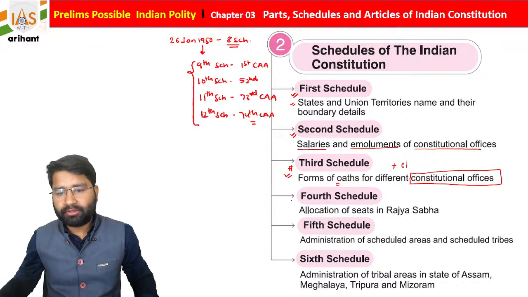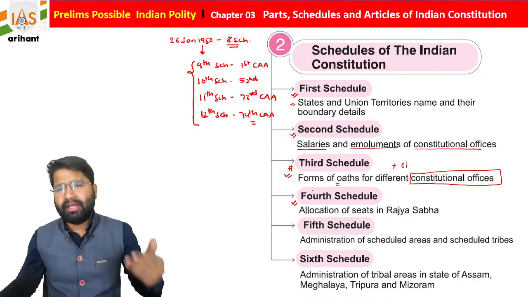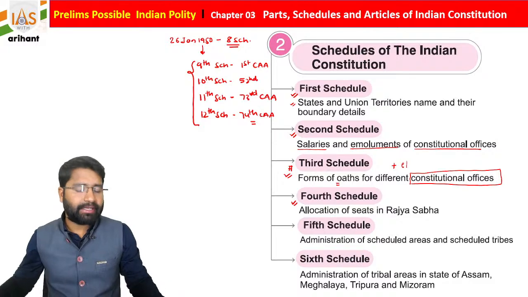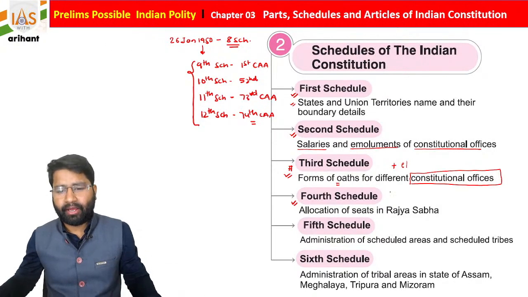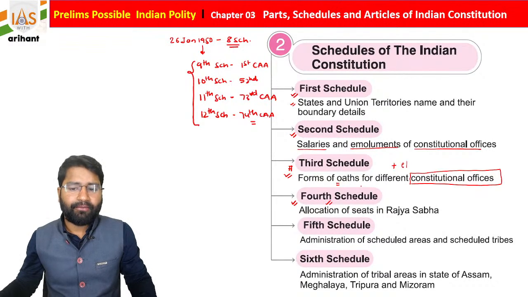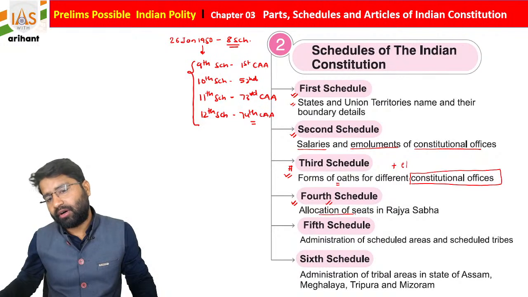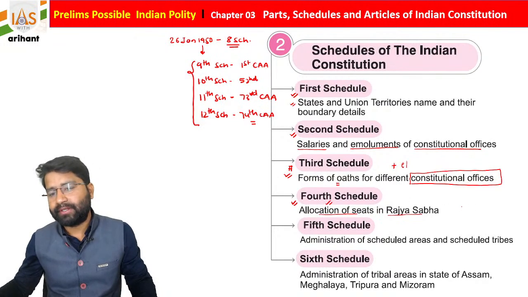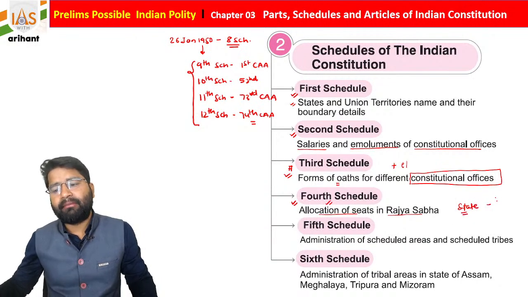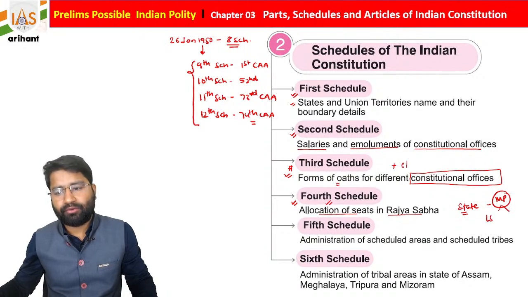Now if we talk about the fourth schedule of the Indian Constitution, we could go into more detail by adding some articles here, but it is not needed. The fourth schedule contains the allocation of seats of the Rajya Sabha. As you know, students, we have different states, and each state has members of parliament, who come from two places: one is the Lok Sabha and another is the Rajya Sabha.